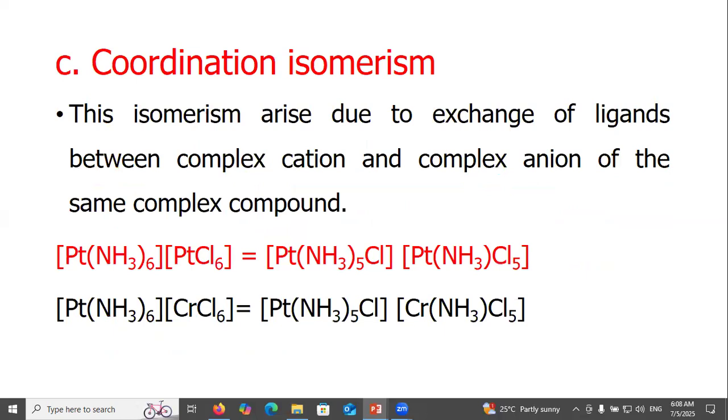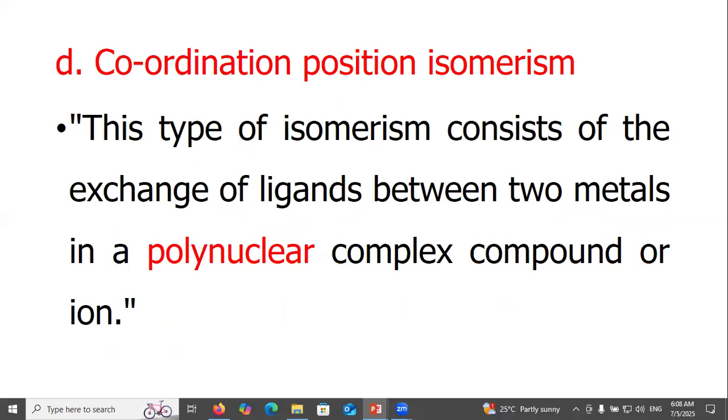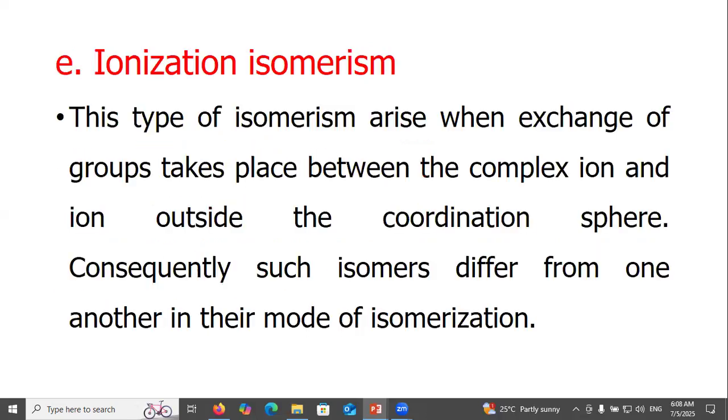Coordination isomerism. This isomerism arises due to exchange of ligands between the complex cation and complex anion of the same complex compound. Coordination position isomerism. This type of isomerism consists of the exchange of ligands between two metals in a polynuclear complex compound or ion. Ionization isomerism. This type of isomerism arises when exchange of groups takes place between the complex ion and the ion outside the coordination sphere. Consequently, such isomers differ from one another in their mode of ionization.